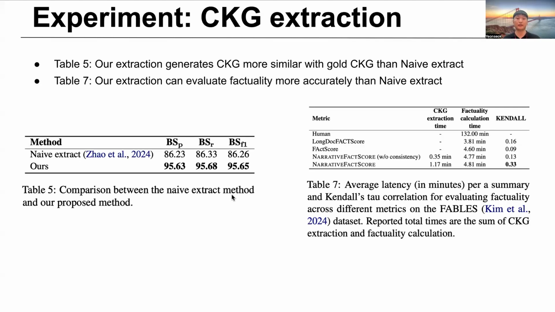Now I will show experiment results for each component. First, the CKG extraction experiment result. In Table 5, we confirm our extraction method generates a character relationship graph closer to the gold CKG than naive extraction. And if you look at Table 7, using this CKG allowed us to evaluate factuality more accurately than naive extraction.